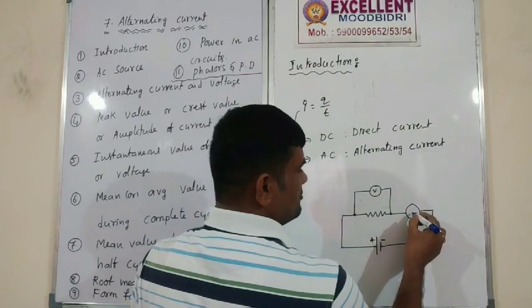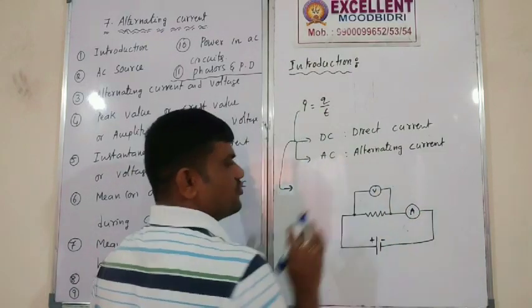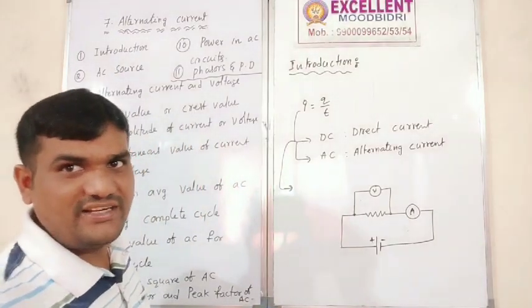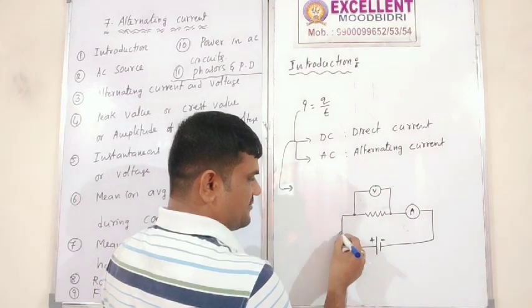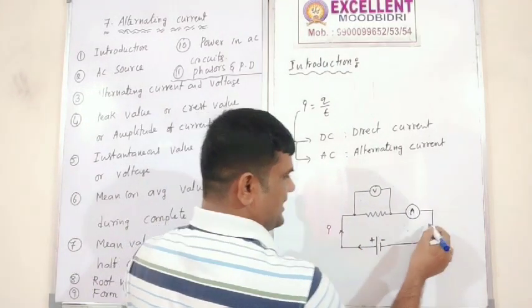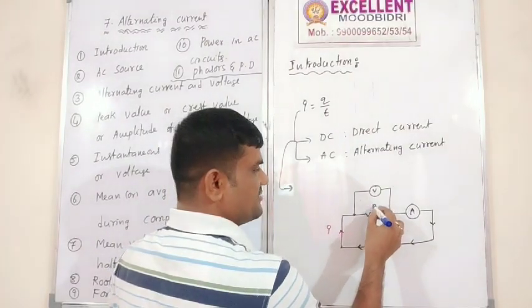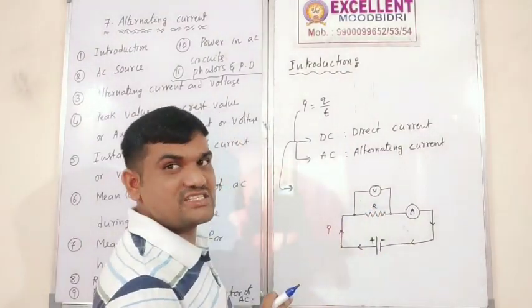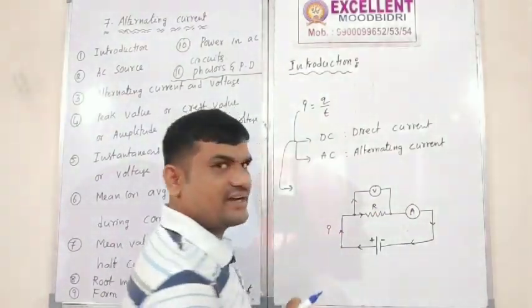This is the ammeter and that is the voltmeter. Now I have given some current I going in this direction. Through the resistor some current is flowing, and through the voltmeter also some current is going.